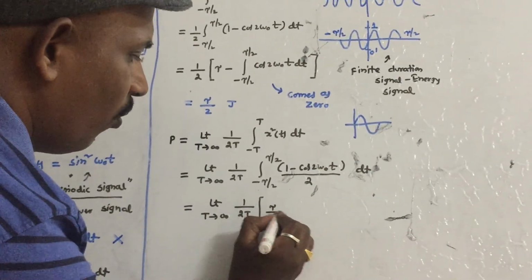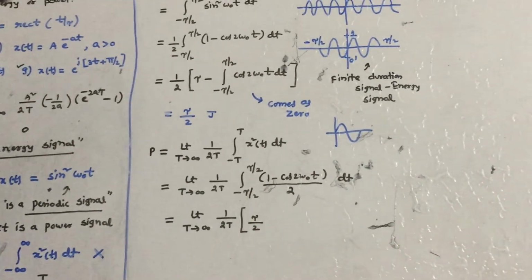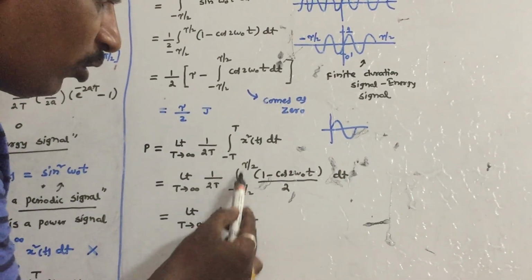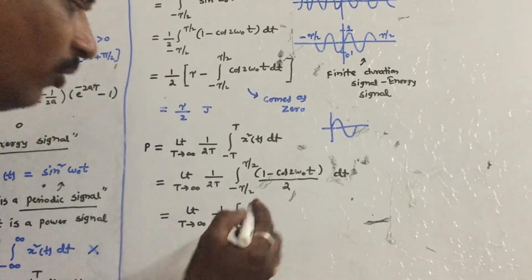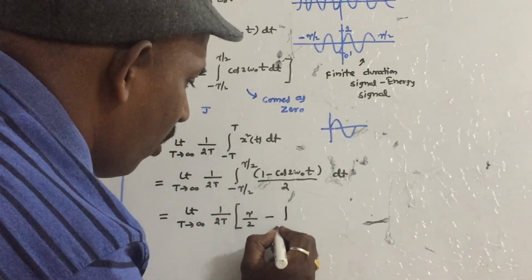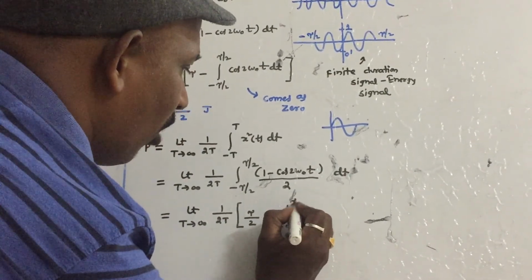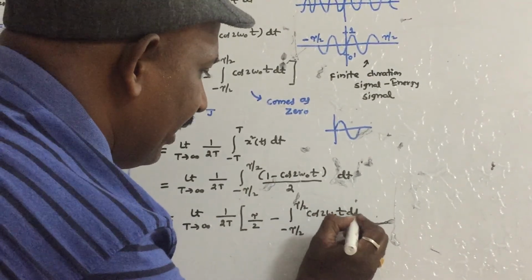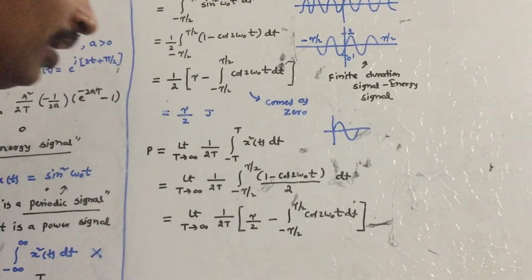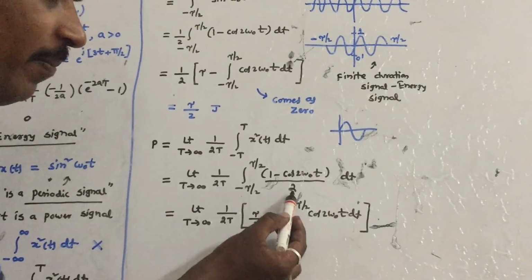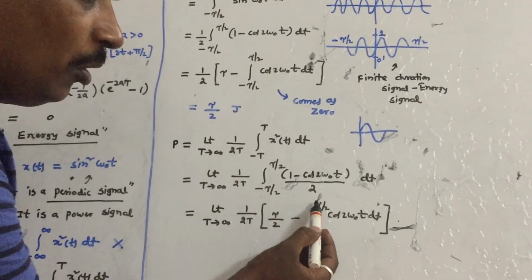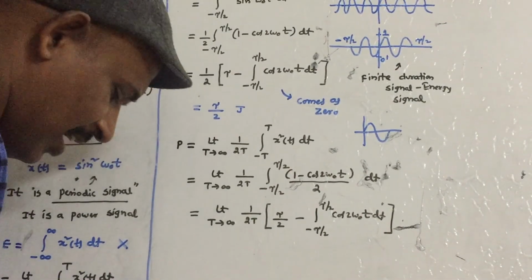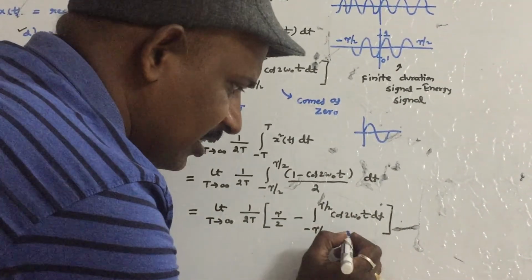What is the first integral answer? Tau by 2, because dt gives tau by 2 minus of minus tau by 2, which is tau, and the denominator is T. Let us rewrite the second term: the integral from minus tau by 2 to tau by 2 of cos 2 omega 0 t dt. Remember that, for example, over minus pi to pi, minus pi by 2 to pi by 2, minus 2 pi to 2 pi, over such cycles this answer is always 0.